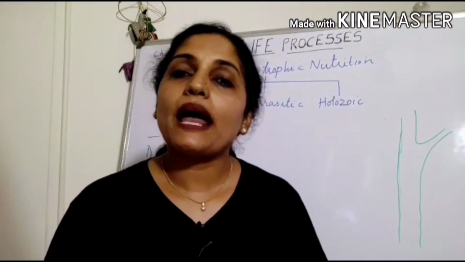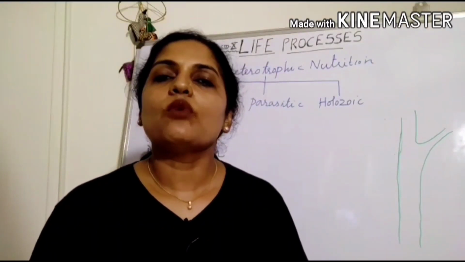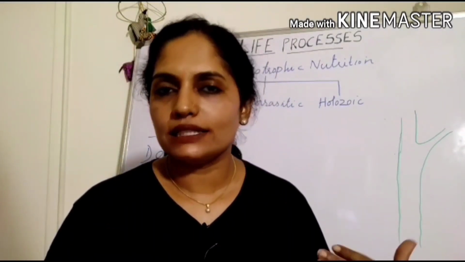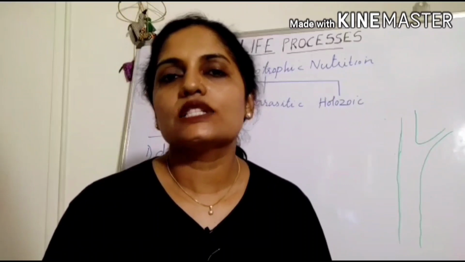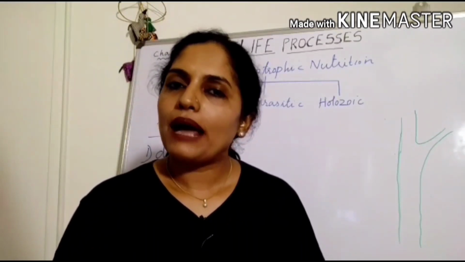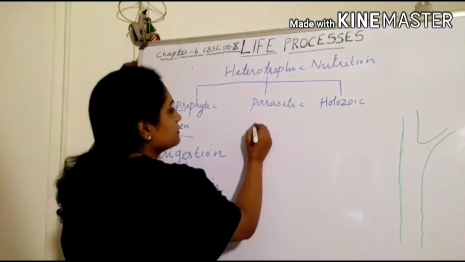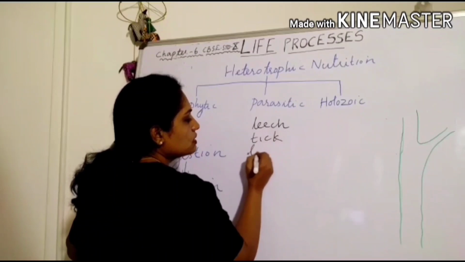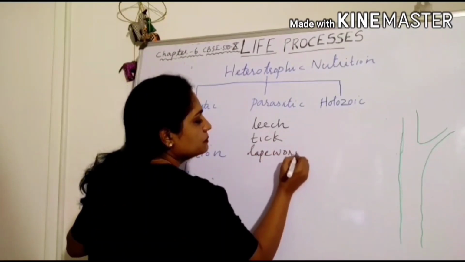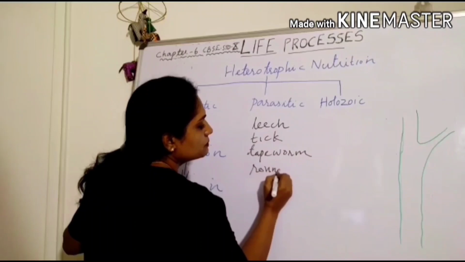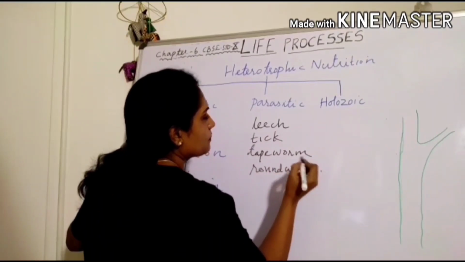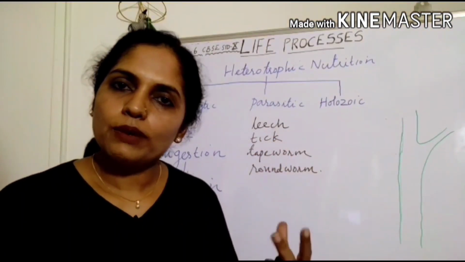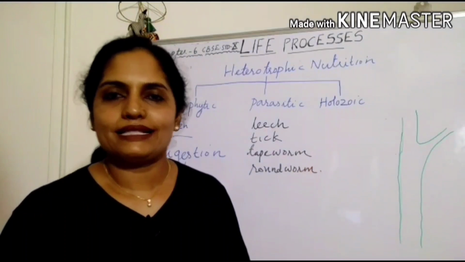Next mode of nutrition is parasitic mode of nutrition. In parasitic mode of nutrition, an organism lives on or inside the body of another organism and derives nutrients from them. Examples for parasites are leech, tick, mosquitoes, tapeworm, roundworm, etc. When the leech sucks blood from the human body, human being is the host and leech is the parasite.